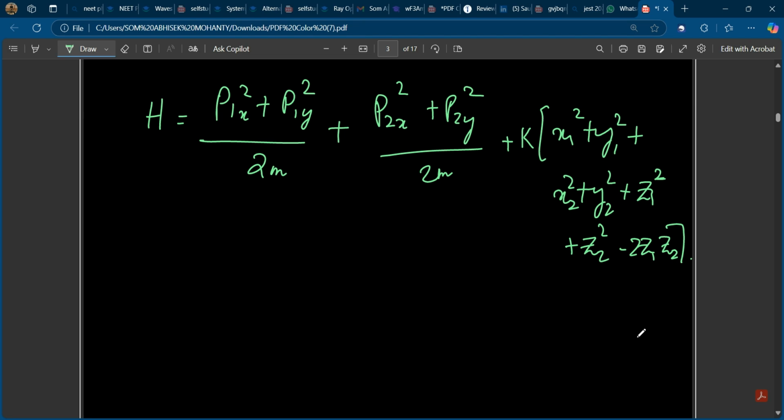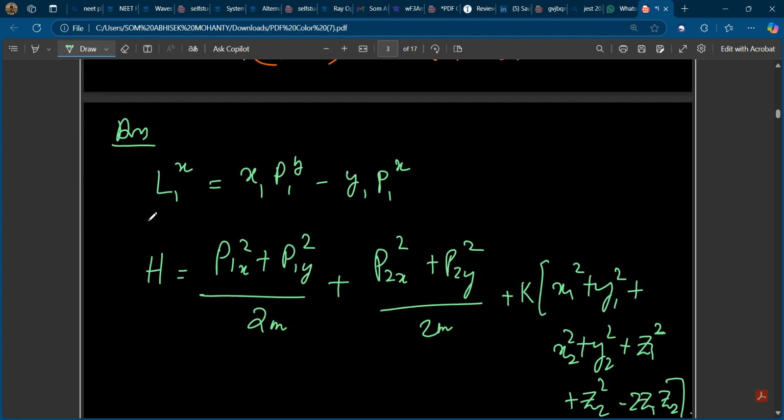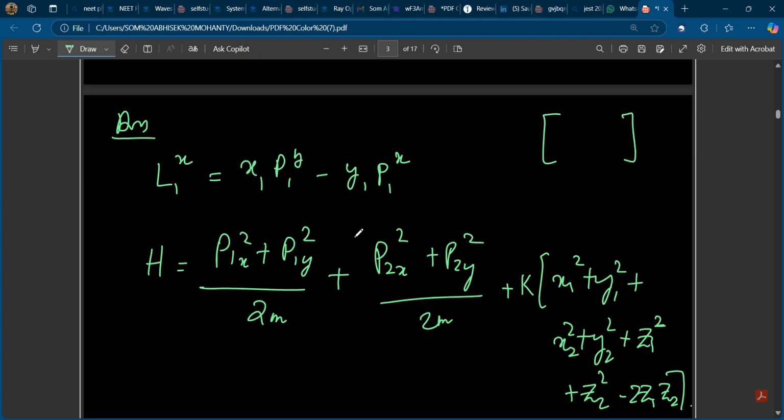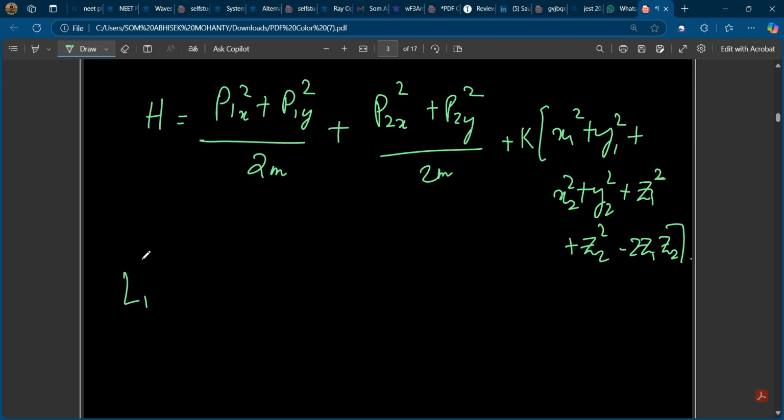Now, if I take the commutation of L1x with H. Okay, let's check L1x with H. If we take the commutation, you have to do it one by one.